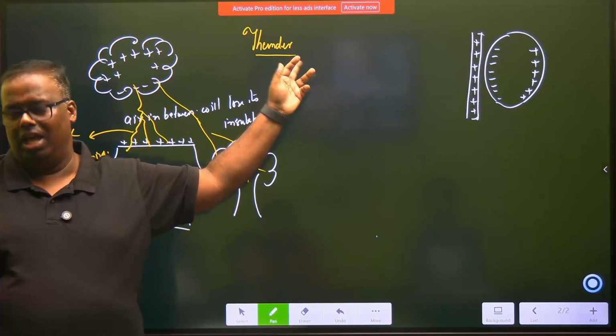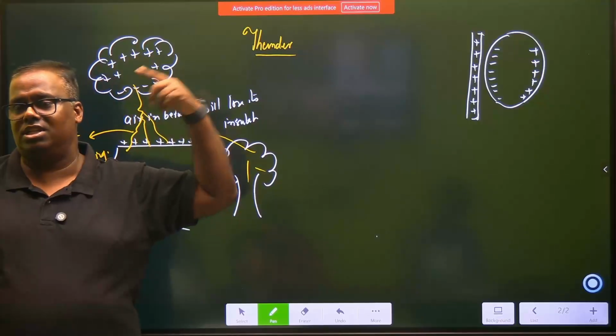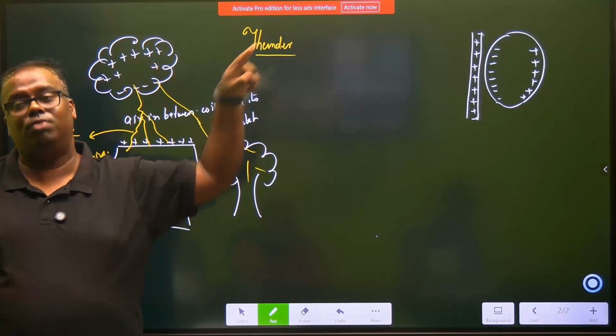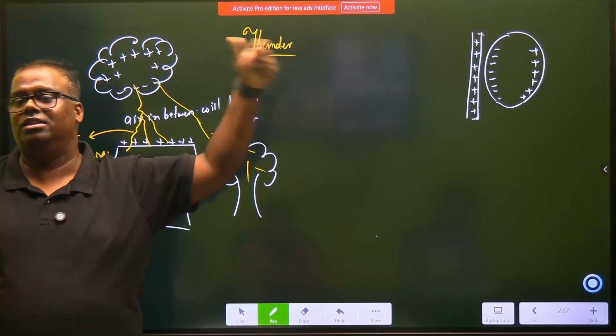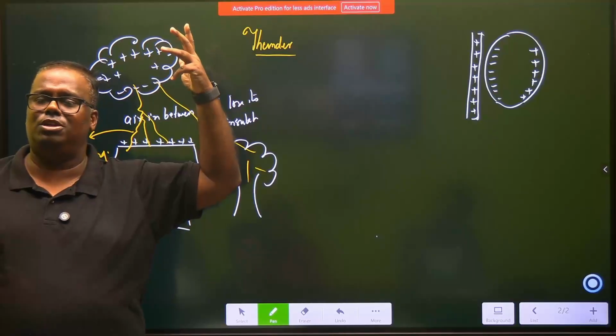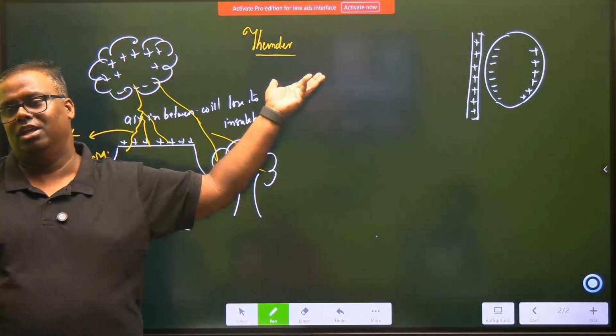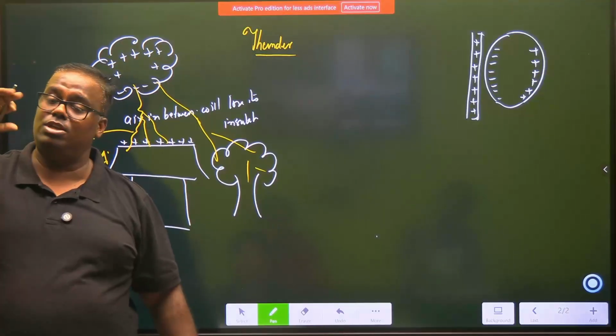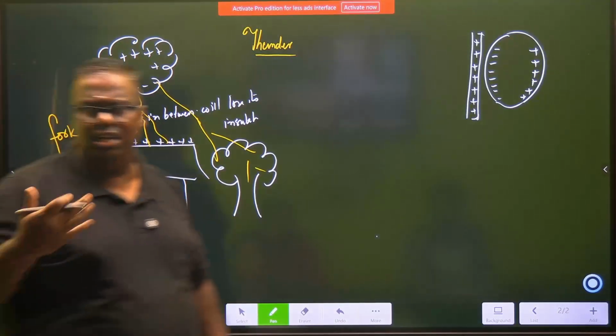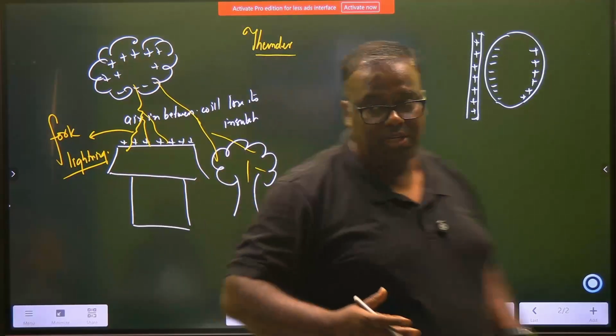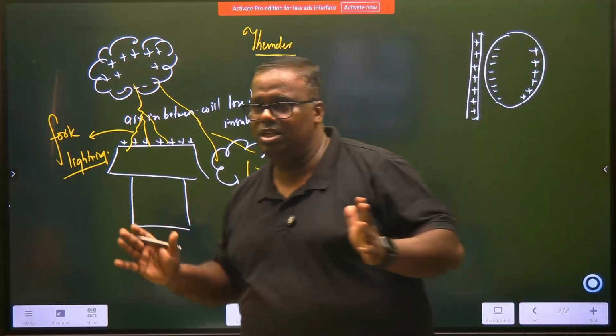And we all know light is faster than sound. So you will first see the lightning, and then light travels at 3 lakh kilometers per hour. Sound travels at only 233 meters per second. So lightning is seen first. Otherwise, both are created at the same time. It's a release of energy, and the energy is being released in 2 forms: light energy and sound energy.